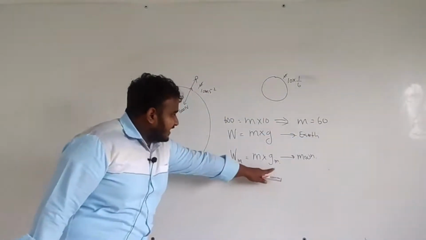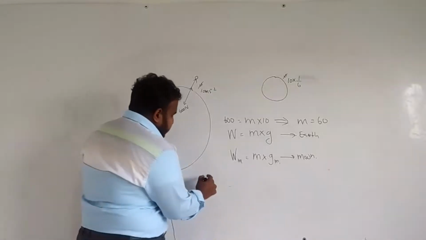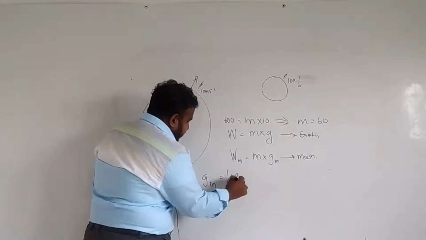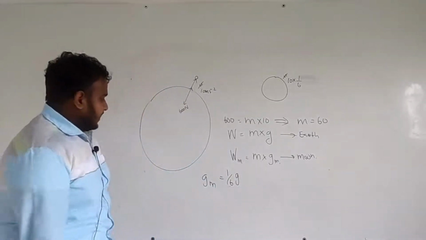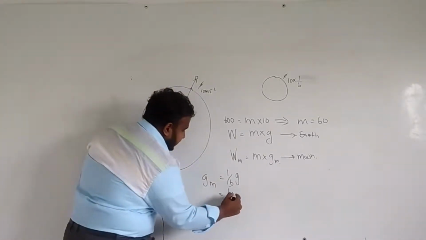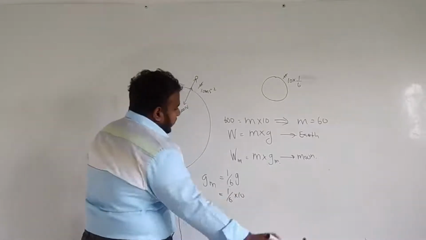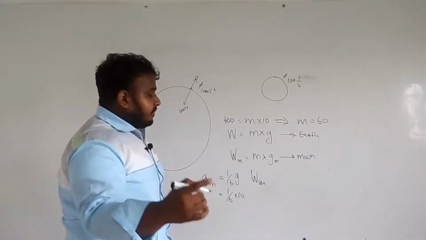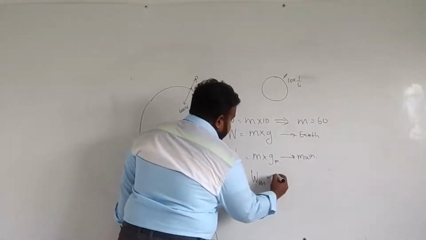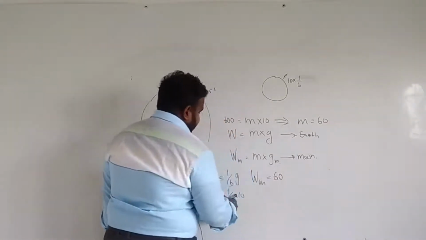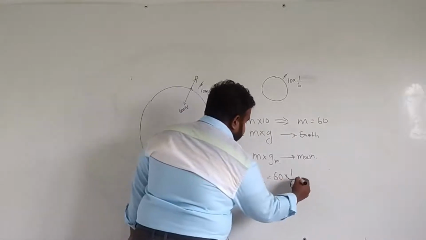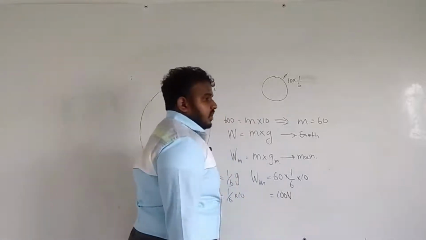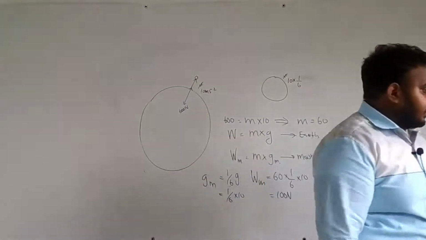They have said that g on the Moon is 1/6 g, that means 1/6 into 10. Now we can come to this equation. W on the Moon is the question, m is 60 and g is 1/6 into 10. So the answer is going to be 100 Newton. 100 Newton, the second answer will be right.